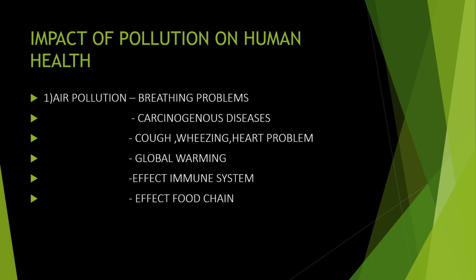Impact of pollution on human health. You want to see what are the different kinds of pollution and how they affect human health. First one is air pollution. We know when the air is polluted, it will affect the health of human beings. First it affects our lungs. So first one is the breathing problem, because we want to get the oxygen from the air. So if air is polluted, breathing problems usually occur.